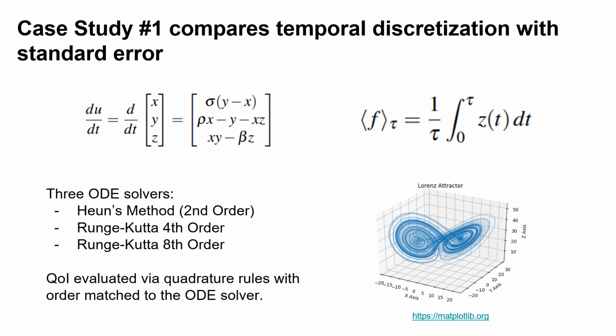We consider the Lorenz equations, a system of ODEs whose chaotic properties are well studied. For our QOI, we'll choose the average value of the z variable in the solution. To solve our ODEs, we choose three explicit schemes with varying order of accuracy: a second order method, the classic RK4, as well as an eighth order RK method. Then, for solutions obtained with a given solver, the numerical integration to compute the QOI is performed via quadrature rules with order chosen to match the ODE solver.